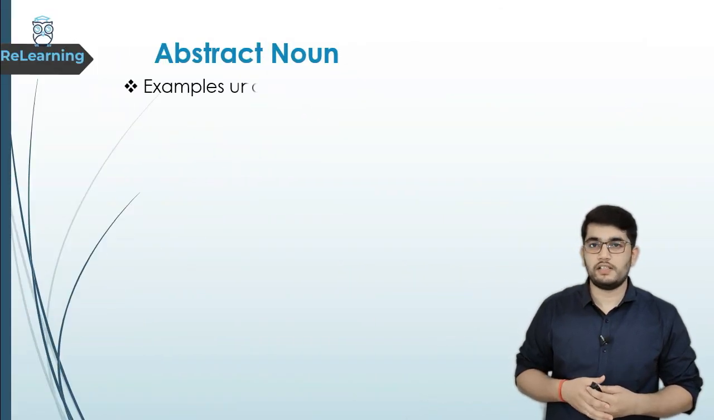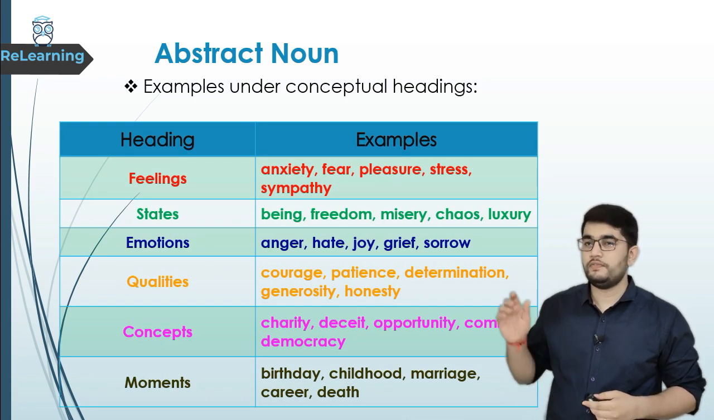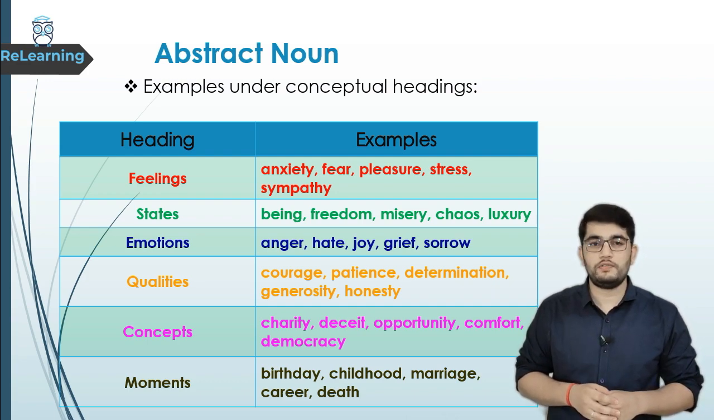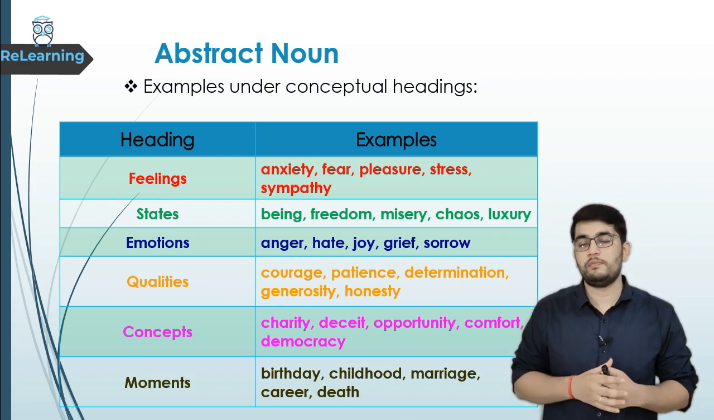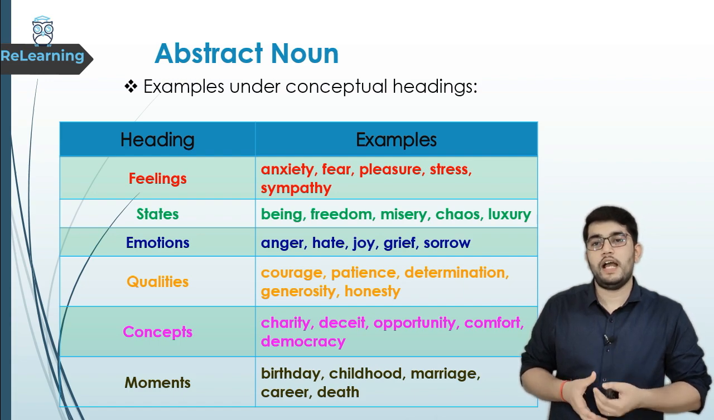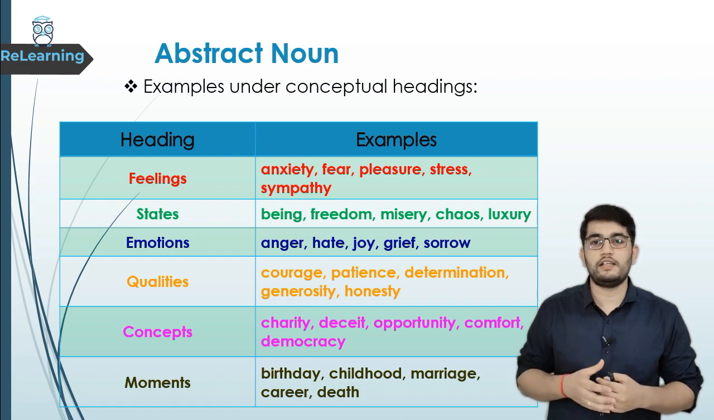Now let's see some examples under conceptual headings. The first heading we have is feeling. Under this feeling, there are some examples of abstract noun: anxiety, fear, pleasure, stress and sympathy. Next heading is states. Examples are being, freedom, misery, chaos and luxury. The next heading is emotions like anger, hate, joy, grief, sorrow. These all are examples of abstract noun under the heading of emotions.